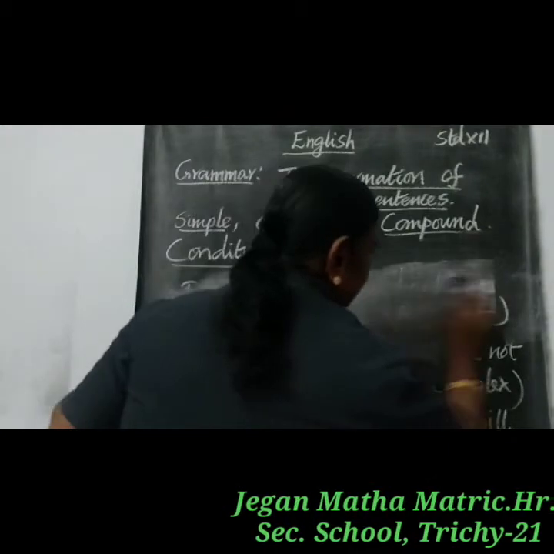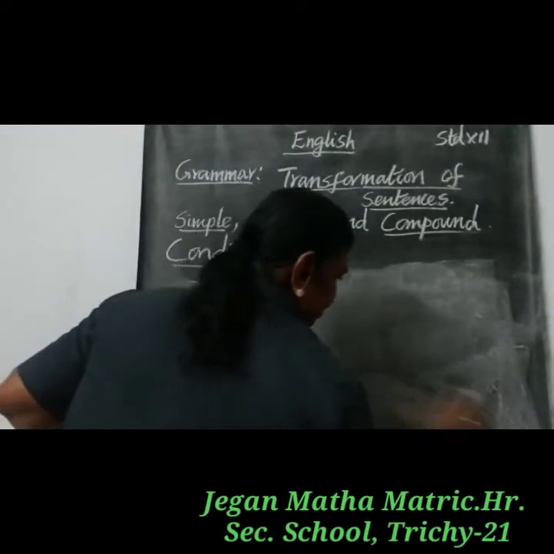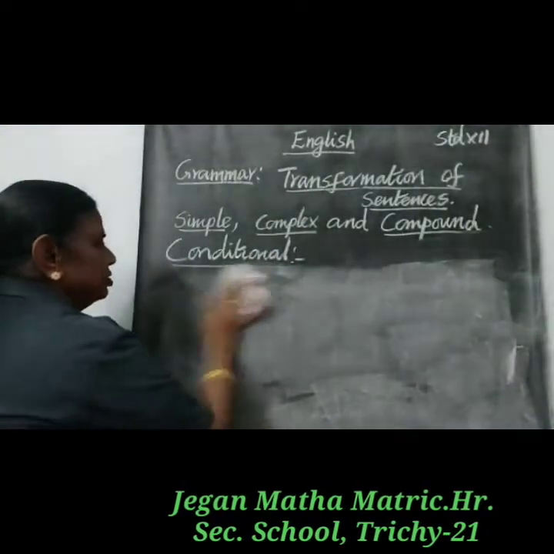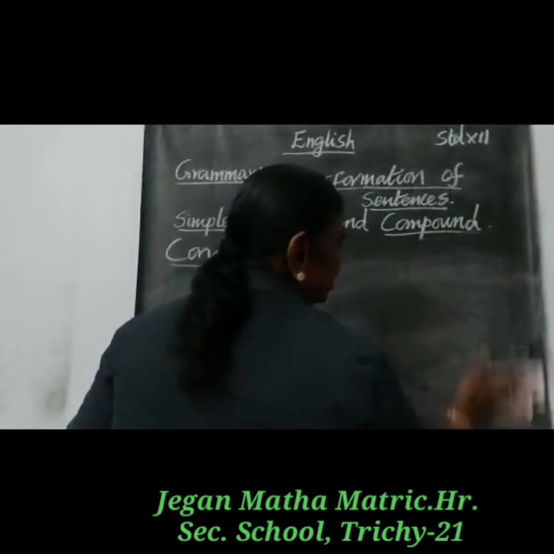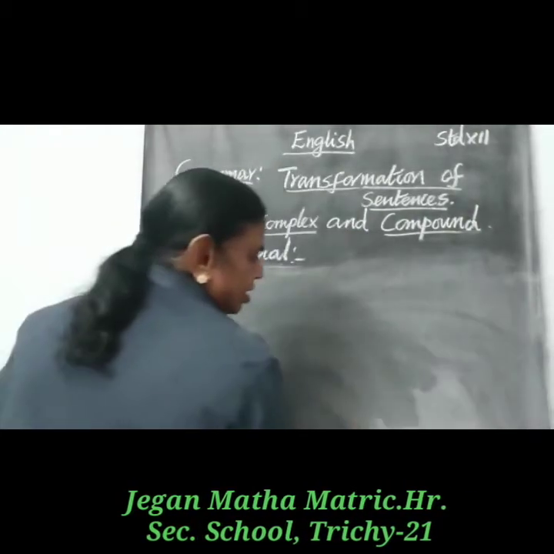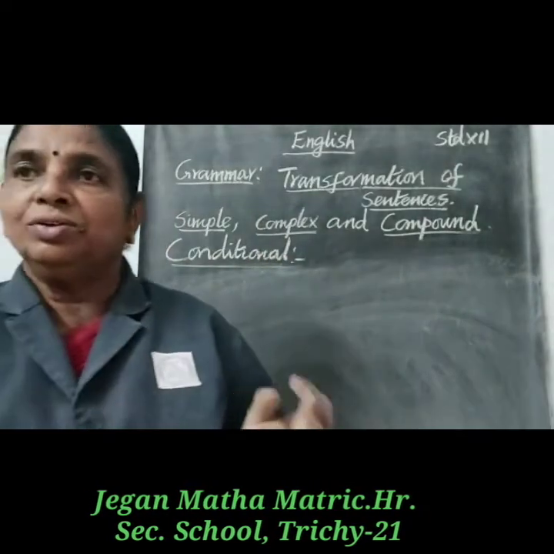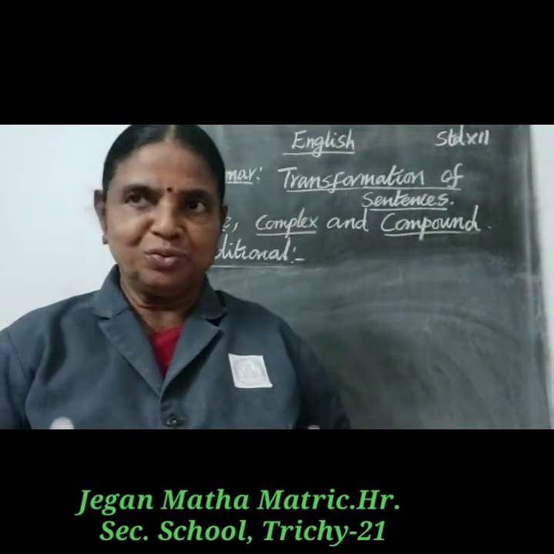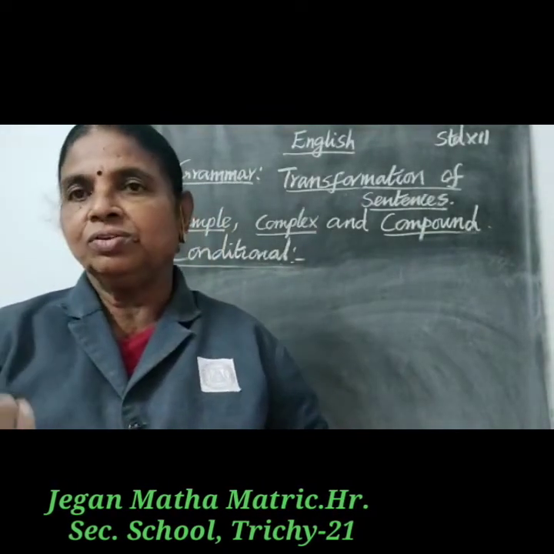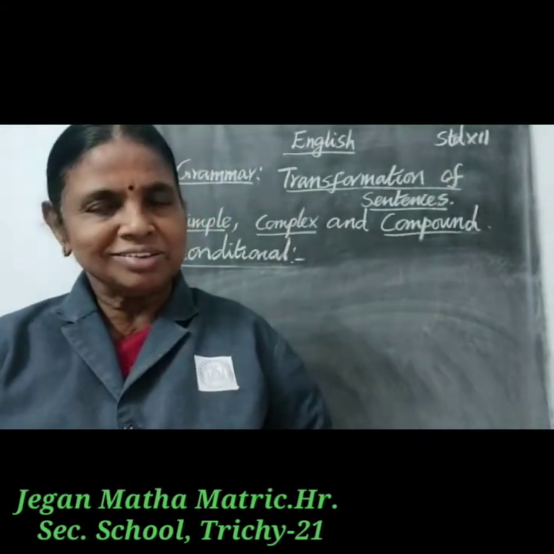The phrases used in simple sentences are in case of, in the event of, and the subordinating conjunctions used in complex sentences are if and unless. In compound sentences you can use or else, otherwise. Even sometimes we use and, but rarely.